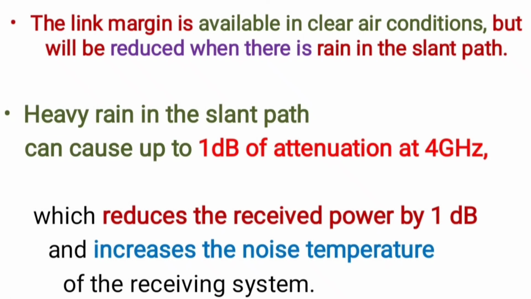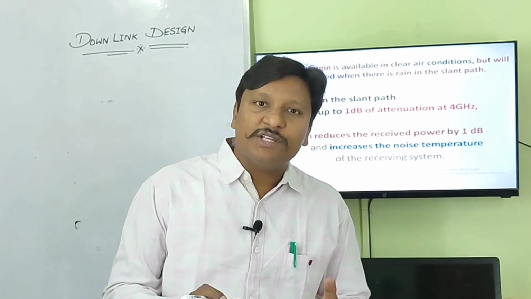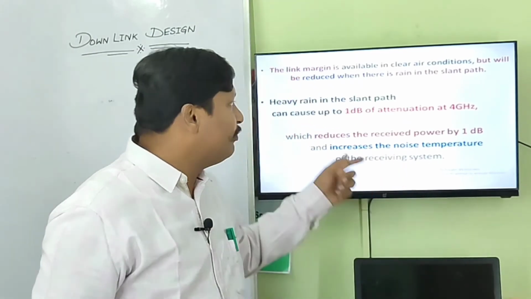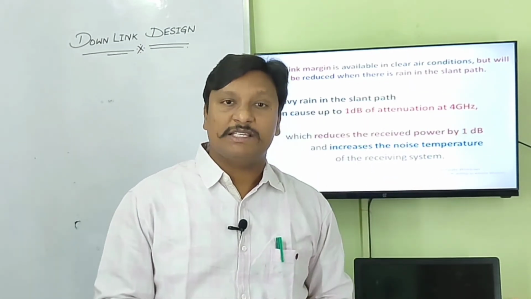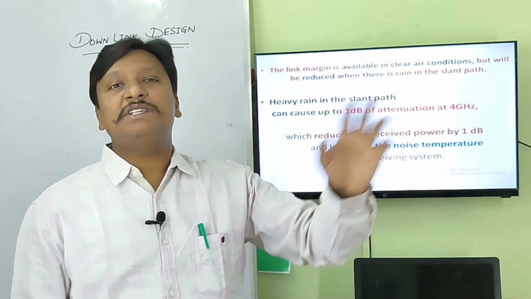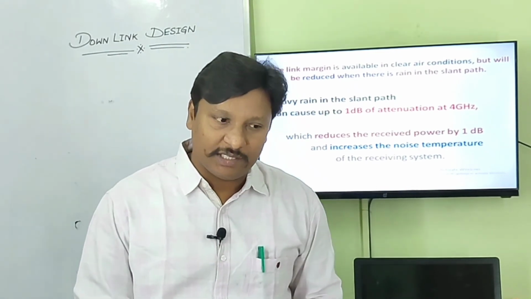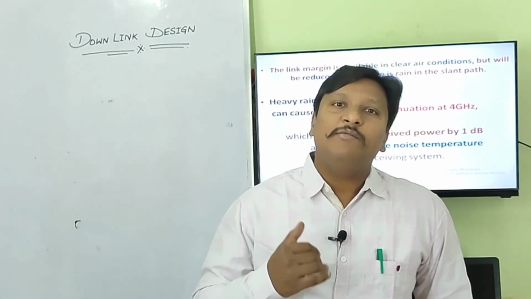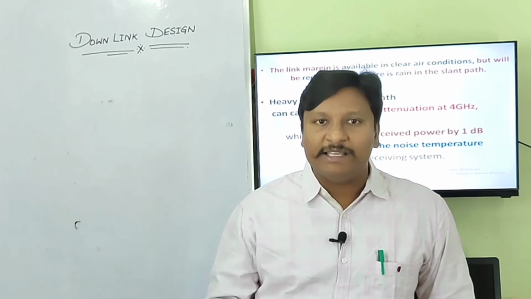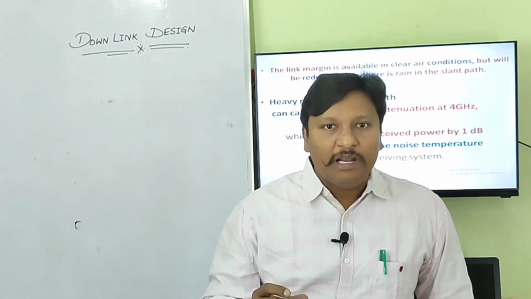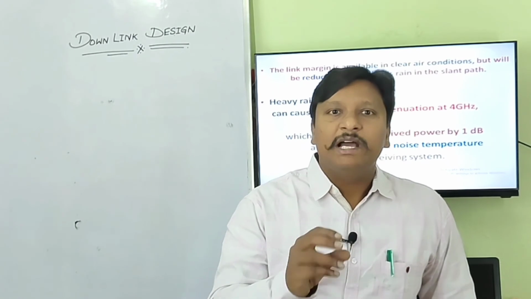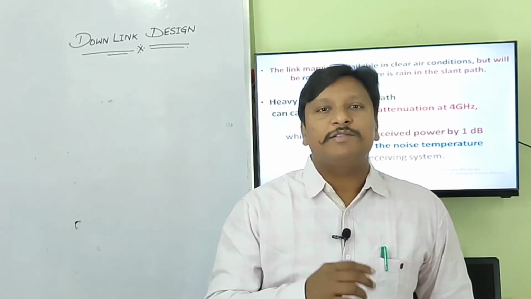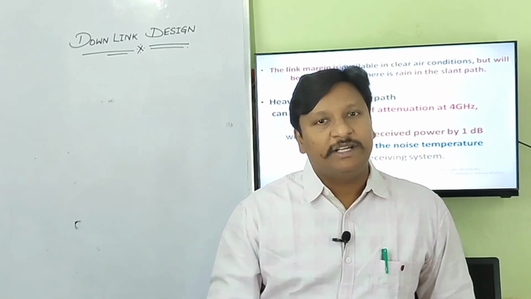This will reduce the received power level by 1 dB and increase the noise temperature. So clearly, in heavy rain conditions, the losses increase by 1 dB in addition to our previous losses, and the noise temperature also increases due to the heavy rain. From this topic, we came to notice how we can design the downlink and what factors influence the downlink design. We have taken one example, and with that example we have calculated some values and estimated the total received power, and the gain to temperature ratio, G by T ratio, is also calculated.